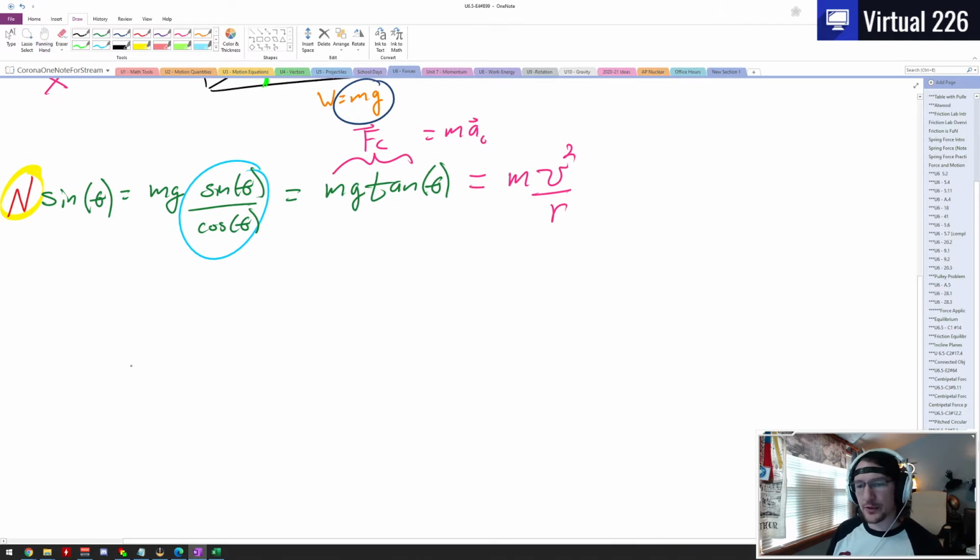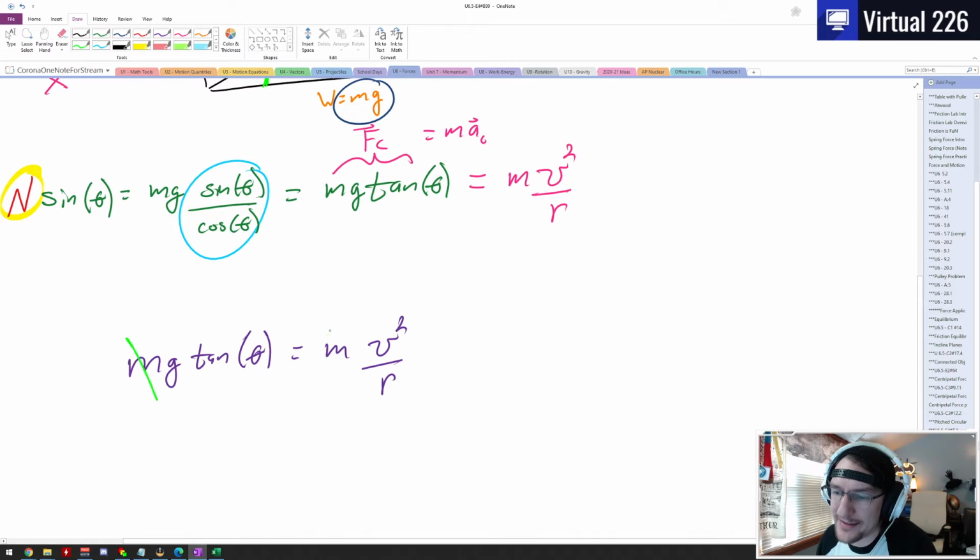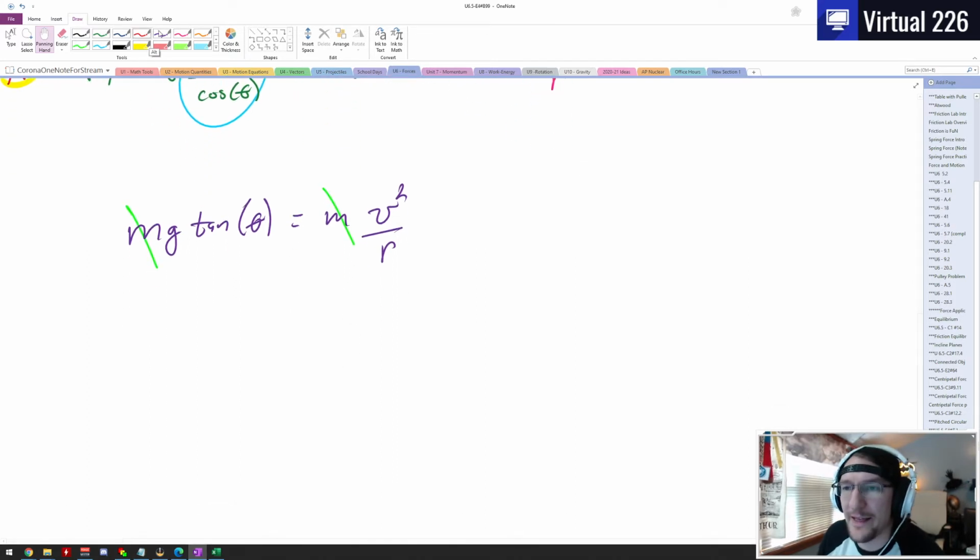Let's go through and just rewrite it real quick. So we've got mg tangent of theta equals mv squared over r. And one of the things we might notice immediately is that the mass actually doesn't matter. The mass divides out on both sides, so it's gone. So it doesn't matter if we have a small little Volkswagen Beetle or a much larger truck. The mass has gone away here, which is awesome. That's why it wasn't given to us in the problem.